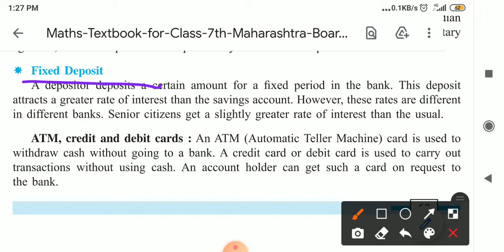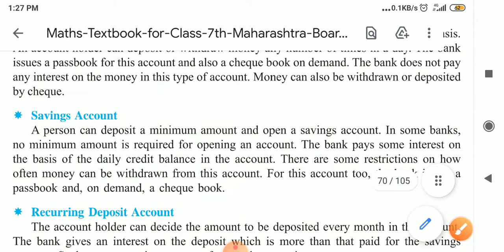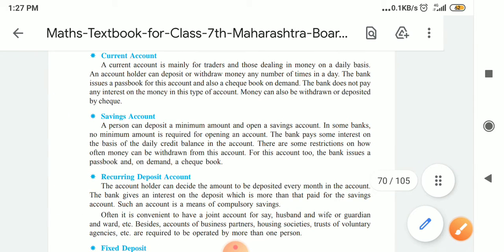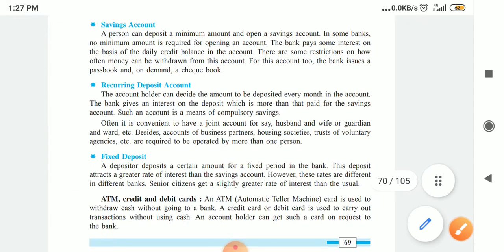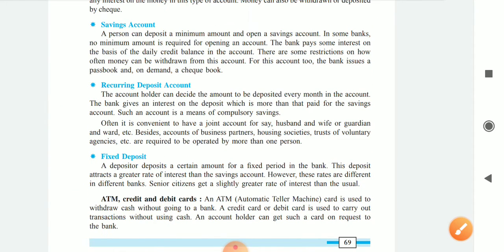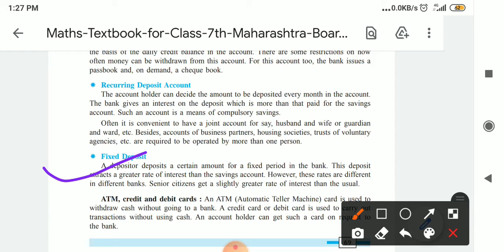These are the different types of accounts that we open in the bank, which I told you. Current account for the traders, savings account which has more interest, and the recurring deposit account, with which a joint account we can also open. And fixed deposit, where we save money in the bank.